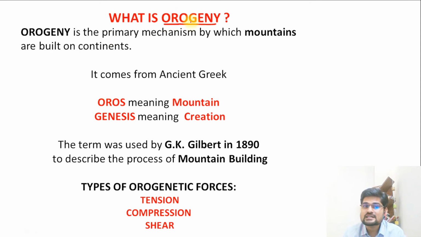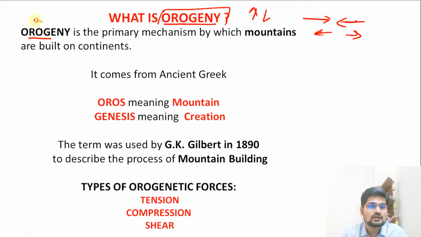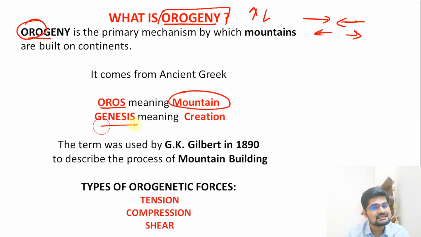Now, the next important topic is orogeny. So what is this orogeny? We have already learned about the vertical movement in epeirogeny. Now this is horizontal movement. So either it can be towards each other or it can be away from each other. So what is this orogeny? The word is oro, which comes from the Greek word oros, meaning mountain, and genesis as we know is creation, the origin. So these are the mountain forming forces. So remember, mountains are formed because of these movements.